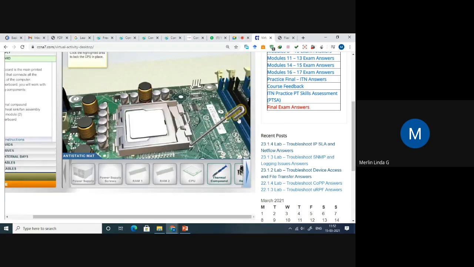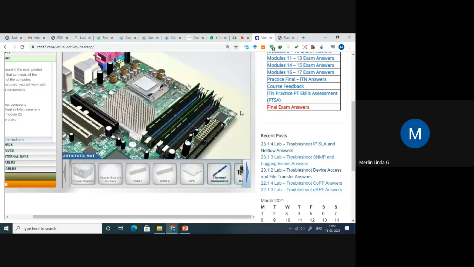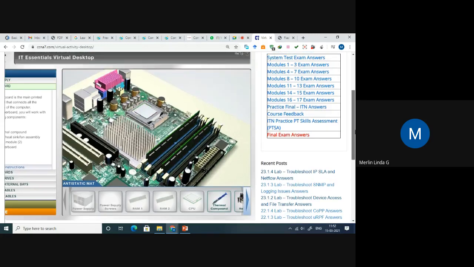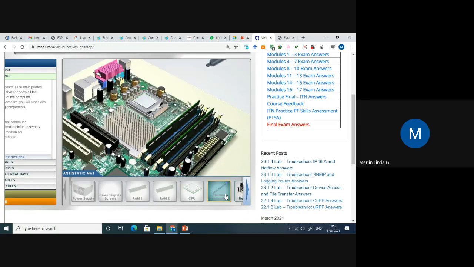CPU with particular, right? So whatever I'm doing here, similarly when you are doing it in real time, if you want to get all the CPU components and assemble a new CPU, it will be like this only. So the same mechanism you have to do in real time. So this is virtual, what we are doing, right? Thermal component. See here, it is just pasting some glue, a thermal component.